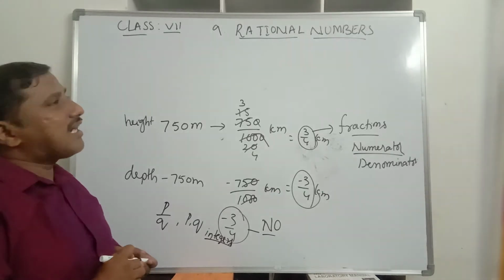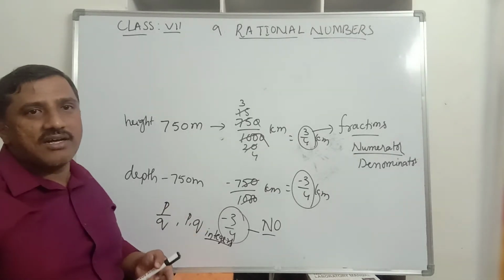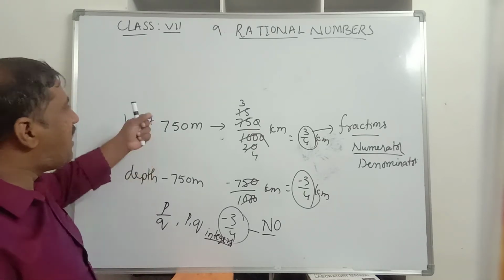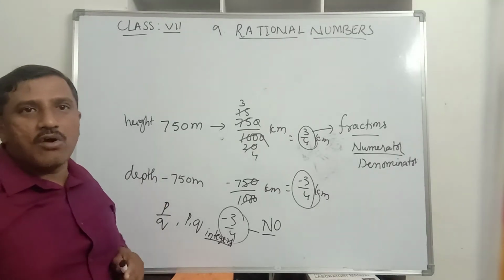So first, what type of numbers did we discuss? It is natural numbers. Then we studied whole numbers. After that we studied integers. We will discuss in detail. I will give you a few points on the board. You can copy down.